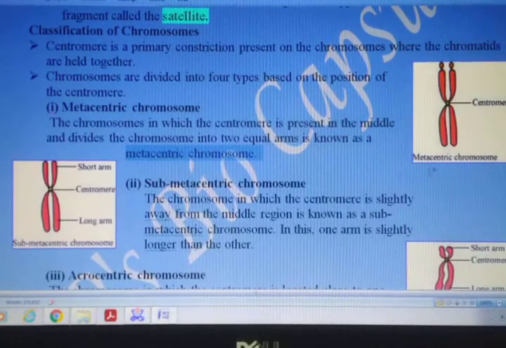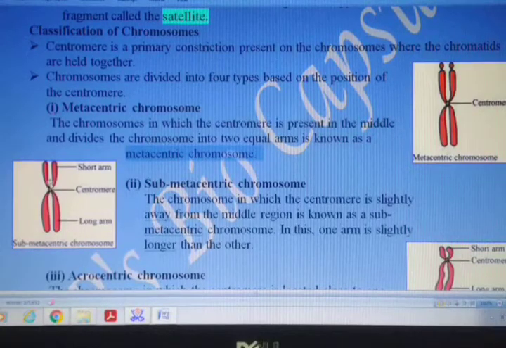The second type, a little bit of shift is there. The centromere has shifted from the middle a little bit to one side. As a result, one arm is longer and the other arm is shorter.